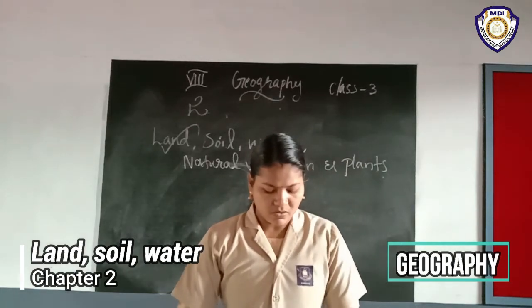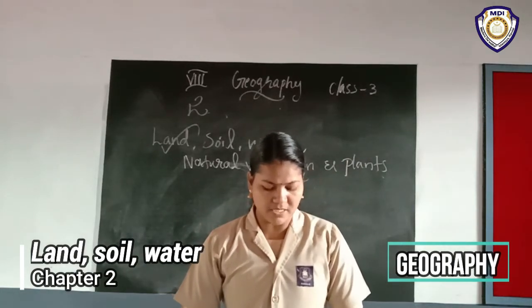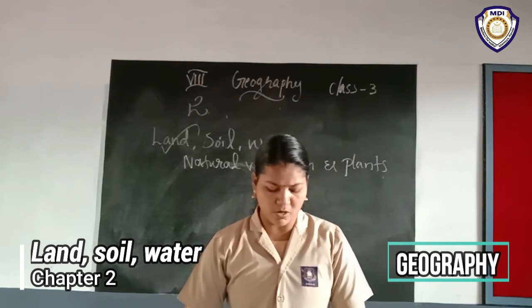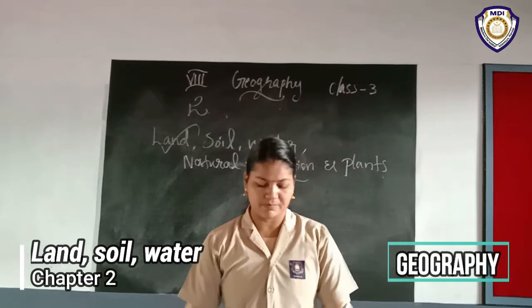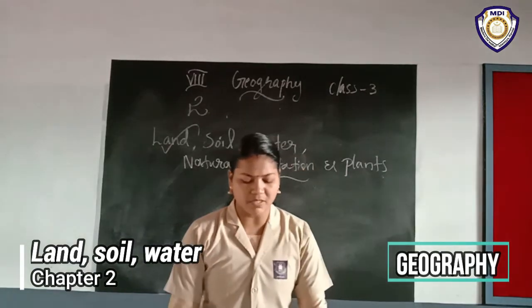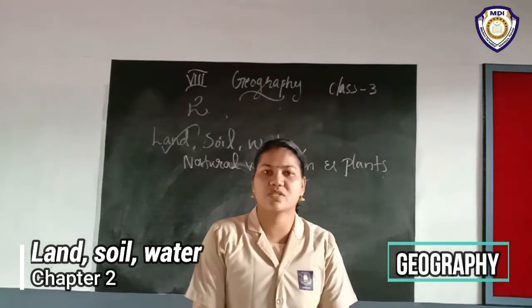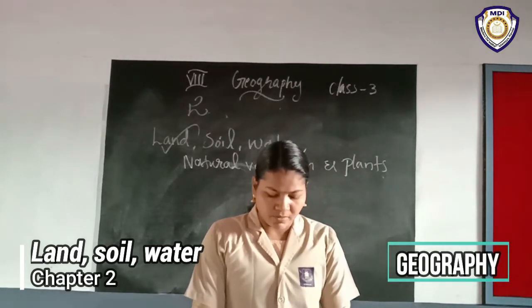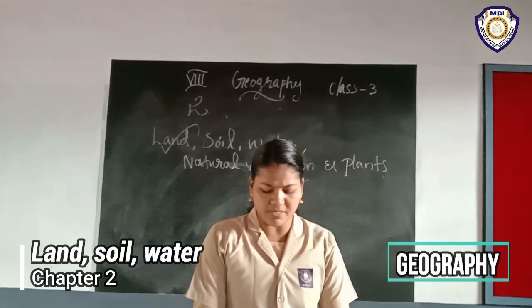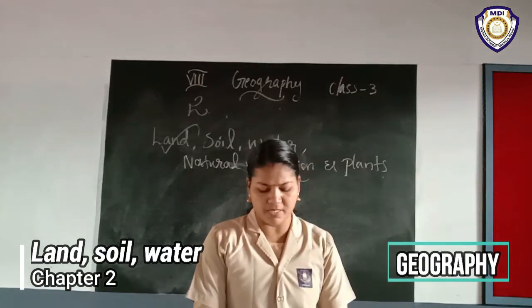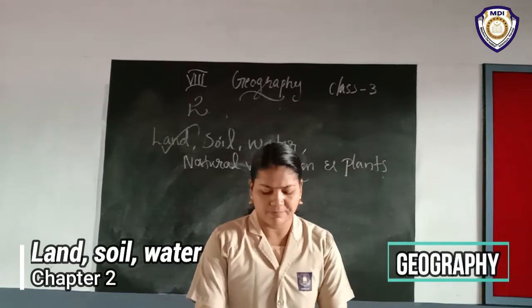It covers only about 30% of the total area of the Earth's surface, and all parts of this small percentage are not habitable.